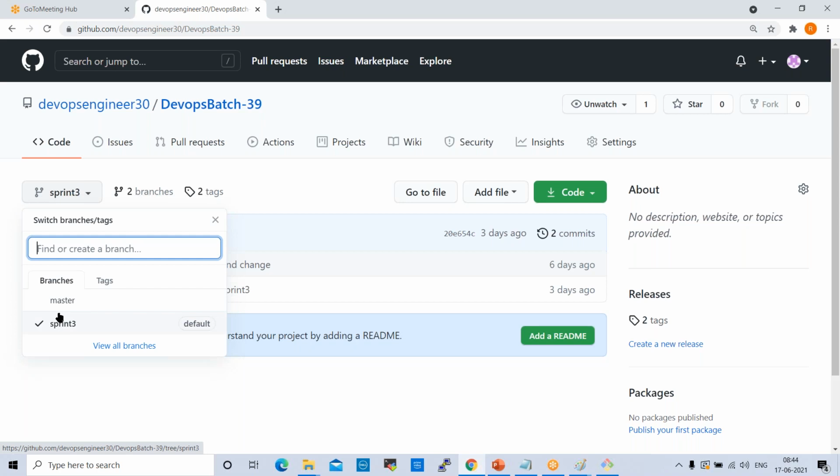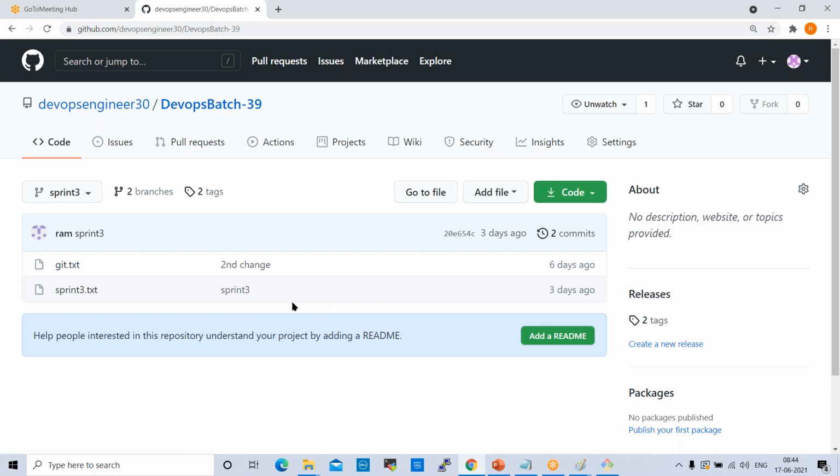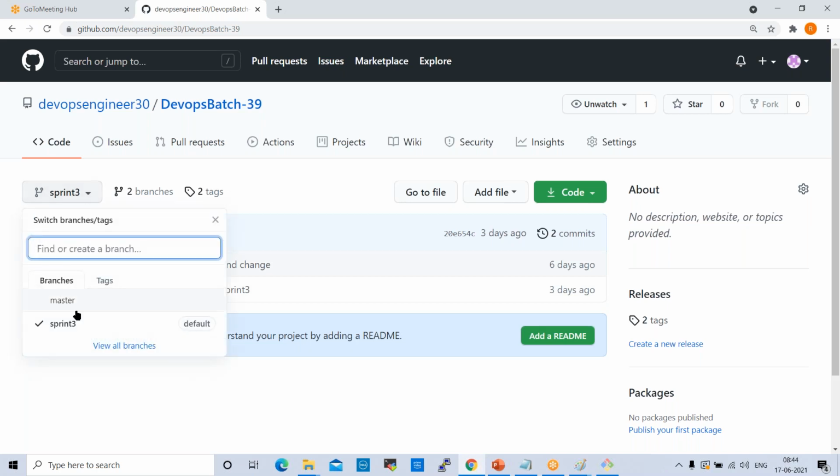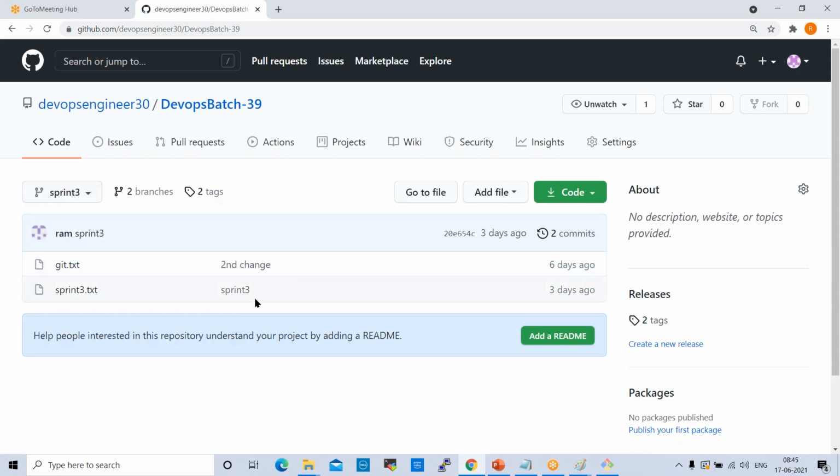Like this, Git will allow you to modify whatever you want. You can change it here. Once we change this, it should show some pop-up here. Let us check. Nothing is there. So currently sprint 3 is the default branch. Like this we can change the default branch. For example, we have a development branch, so if you want to change it to the development branch as the default branch, you can change. So if you want to create a branch, here I want to create one branch.